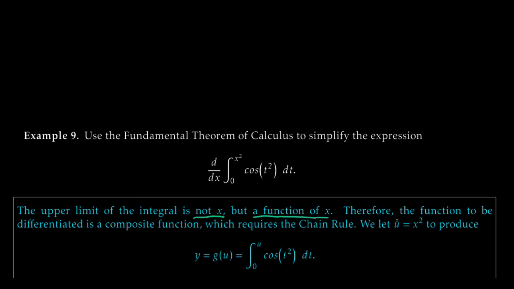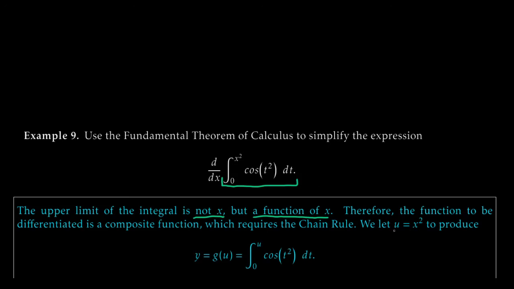So the function that we're differentiating is a composite function. That is, this guy here, it's almost an area function. It looks like an area function, but it's not quite. This function here is a composite function, or at least we'll want to treat it as a composite function, a composition of two functions, to deal with this nicely using the fundamental theorem. So to do this, what we're basically going to do is take the thing that causes us trouble and relabel it and pretend it didn't. This is a very common trick in mathematics, but ultimately all it really boils down to in this case is an application of the chain rule.